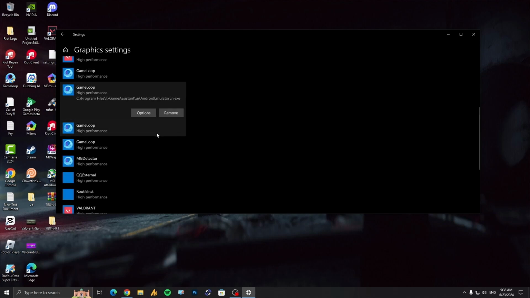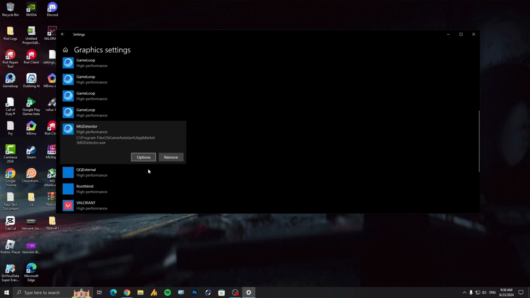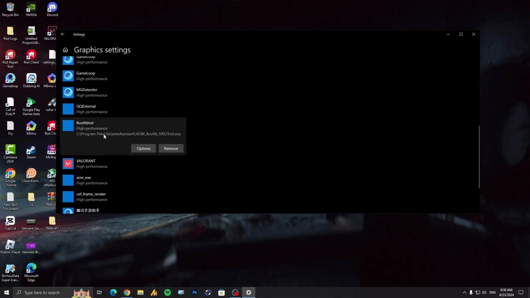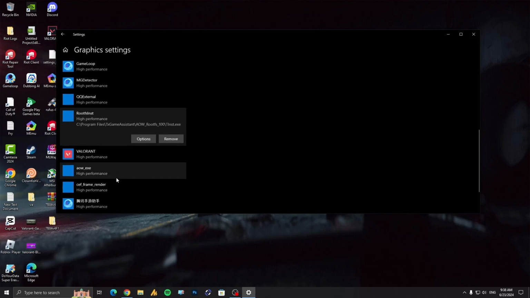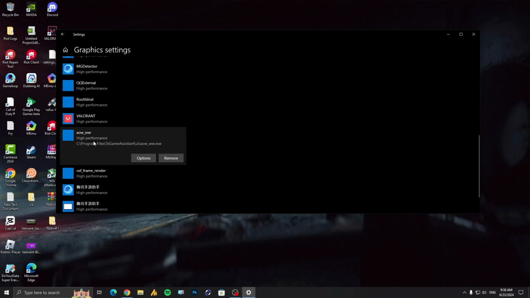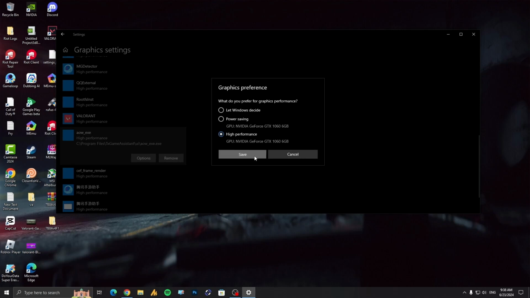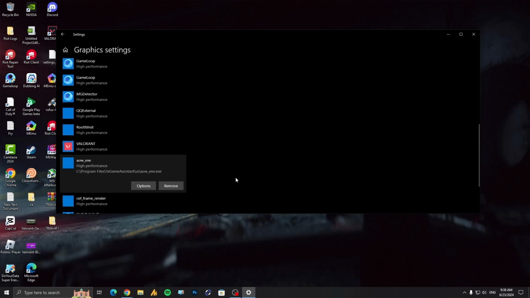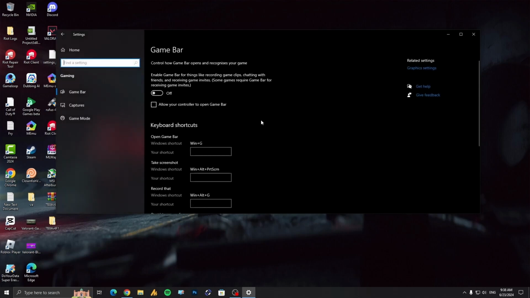On all these options, 4, 5, and QQ external, root, FS. Actually, this is not important. Just leave. And then AOW dot exe or whatever. You need to add this and set on high performance. That's important. Other files are not important. You can remove those if you edit any of them.